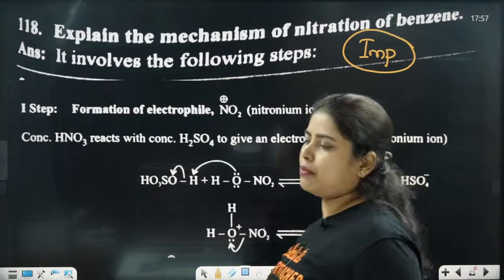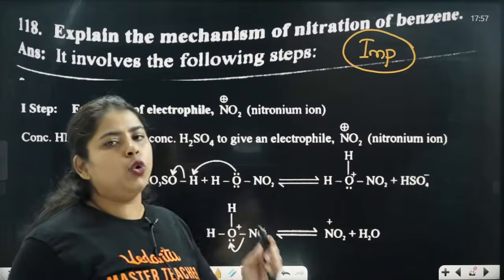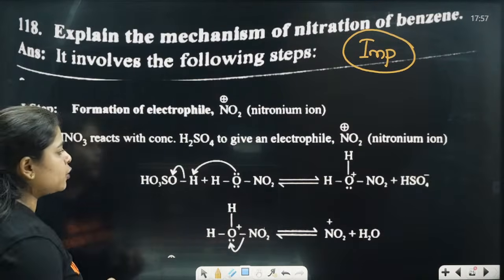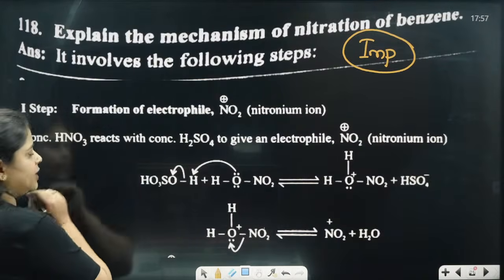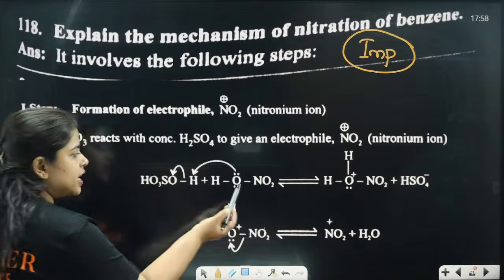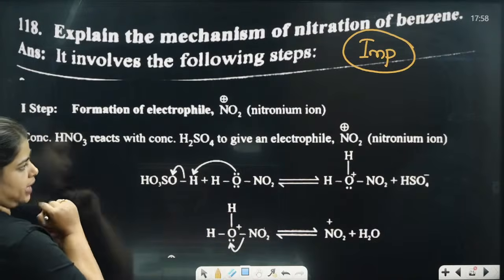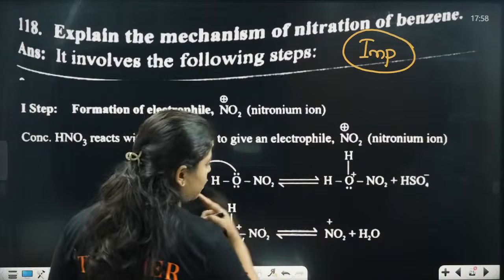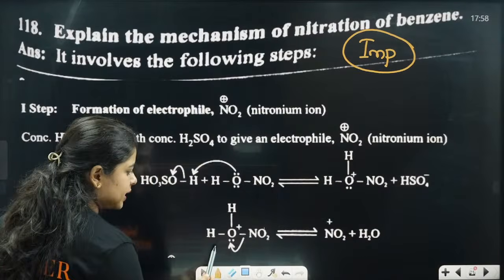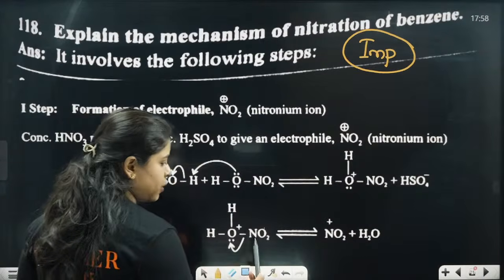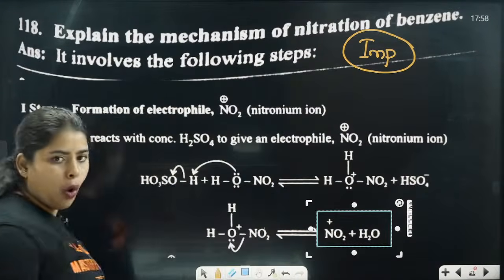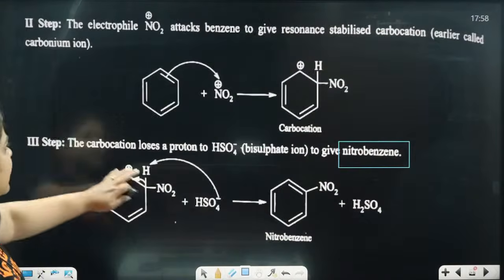Let's understand in detail. Formation of the electrophile NO2 plus, that is also called the nitronium ion. Okay, it is also called nitronium ion. Now concentrated HNO3 will react with concentrated H2SO4. Clear? HNO3 reacts with H2SO4 to give the electrophile NO2 plus. NO2 plus is formed and HSO4 minus is formed. Similarly, H2O is also formed along with NO2 plus. Clear? Is this step done? Next step, concentrate.